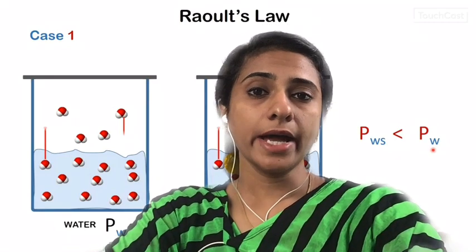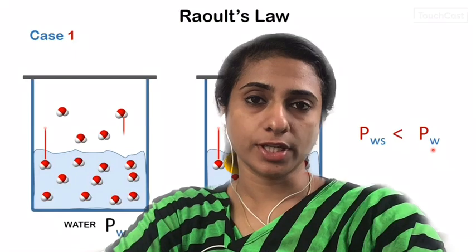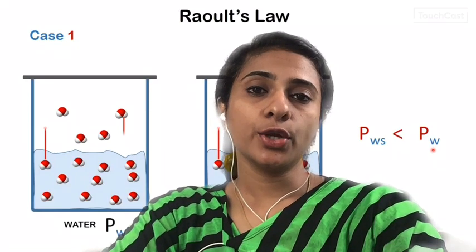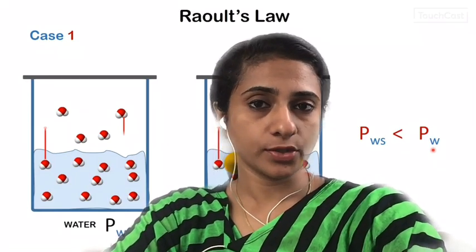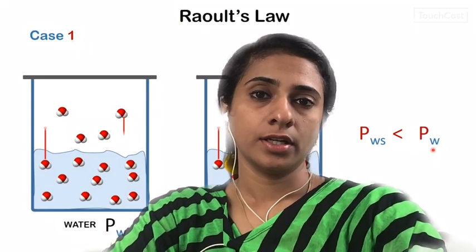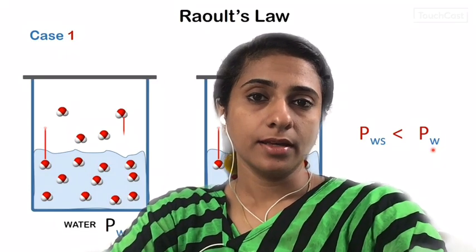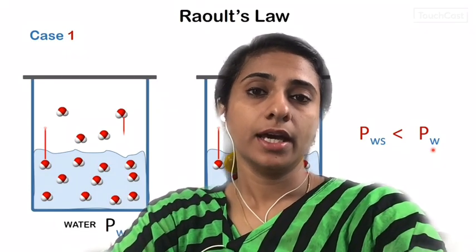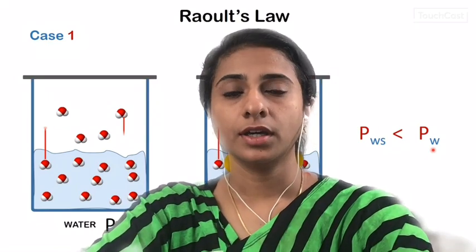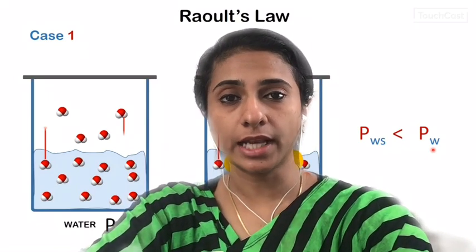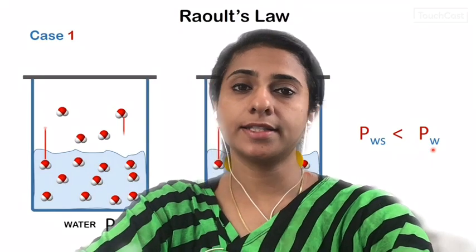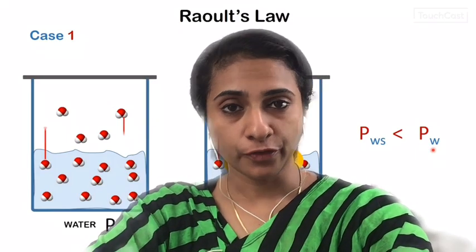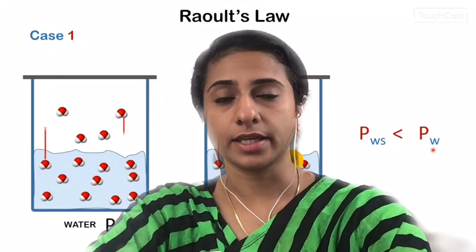Here we are concerned with binary solutions. That means the solution will have only two components, a solute and a solvent. So first let us see what is meant by vapor pressure. You have studied vapor pressure last year in the unit States of Matter. But if you have forgotten it, we will recollect it once again.